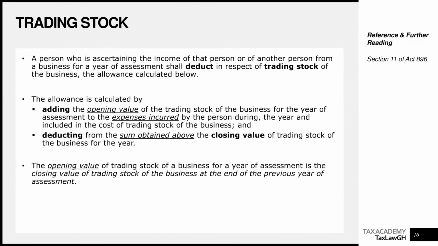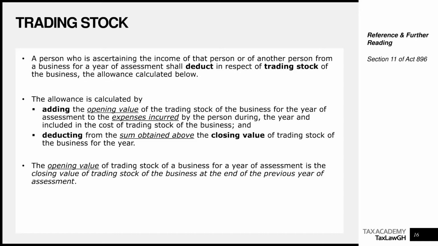Then let's look at the concept of trading stock. I've already mentioned that at a basic level, this is what you know as inventory in your accounting studies. We are saying the person who is ascertaining the income of that person or of another person from the business shall deduct, in respect of trading stock, the allowance calculated below. The allowance is calculated by adding something and deducting something.